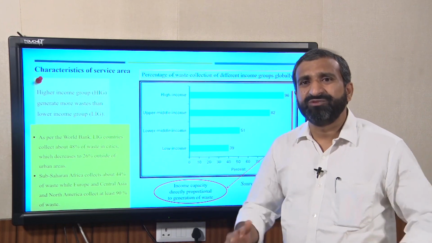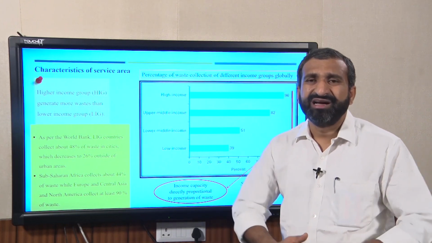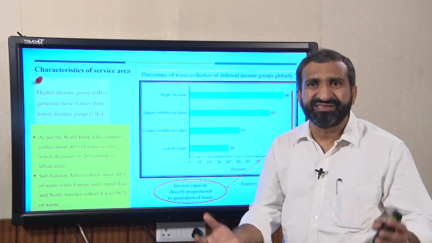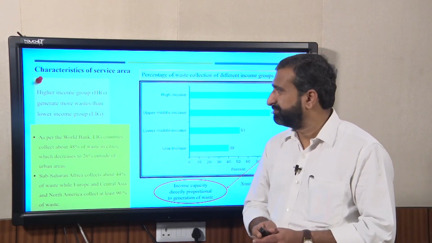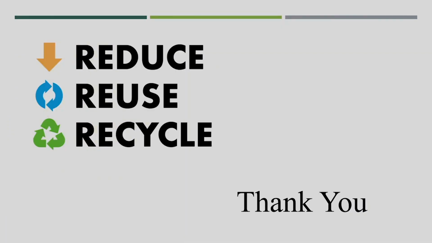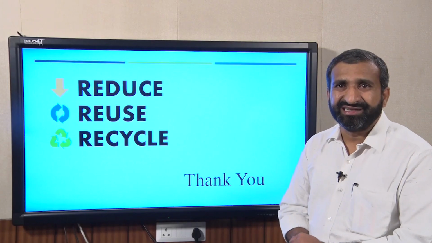So, based on that we can have different policies and different recycling facilities adopted for the different cities. I think we will close this lecture by understanding these different points.